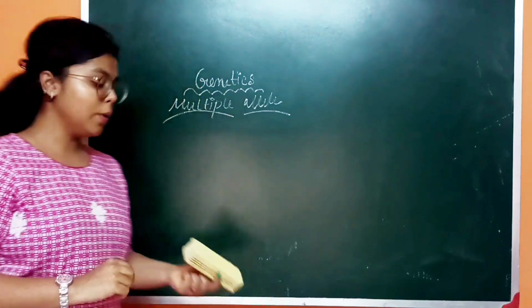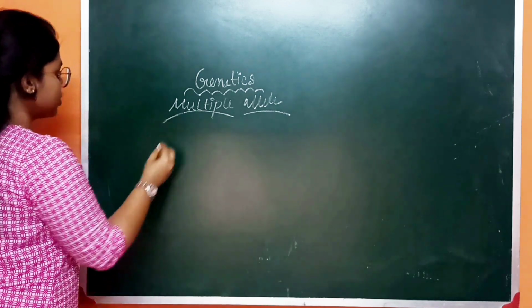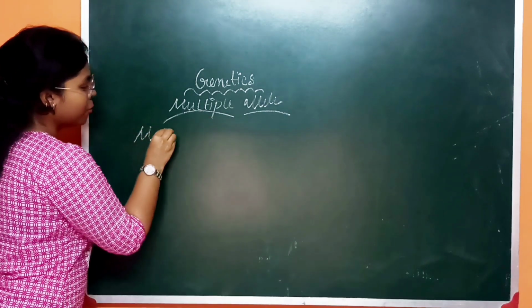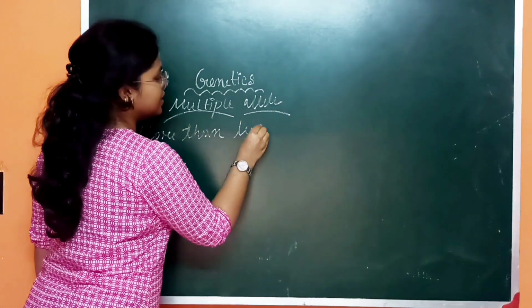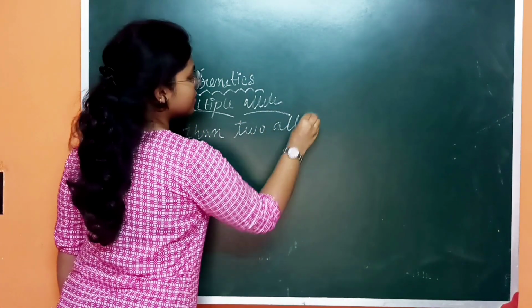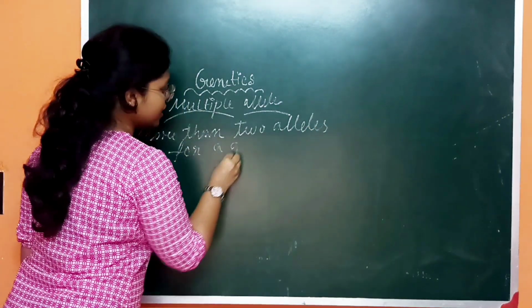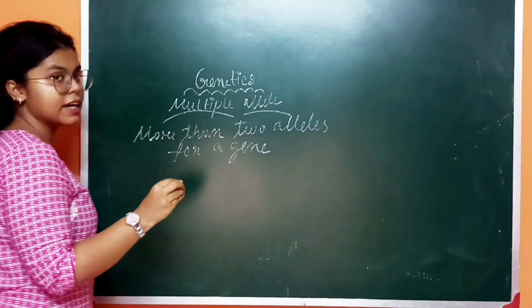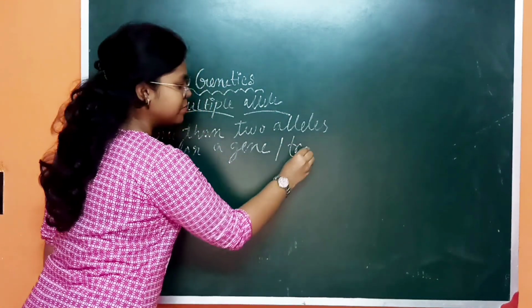Okay. So first, let me write the definition, which is when more than two alleles are present for a gene, or basically for a trait or characteristic.